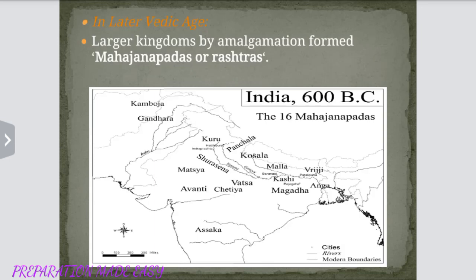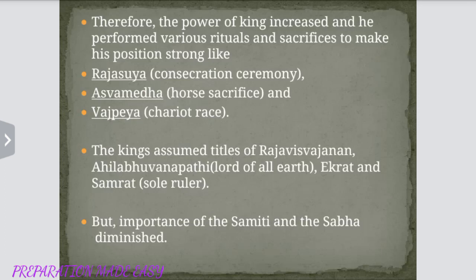In later Vedic age, large kingdoms by amalgamation formed Janapadas or Rashtas. There were 16 Janapadas or 16 Mahajanapadas. Therefore, the power of the king increased and he performed various rituals and sacrifices to make his position strong, like Rajasuya, Aswamedha, Vajapeya. The kings assumed the titles Raja, Viswa Rajan, Ahila Bhuvanapati, Samrat, etc. But importance of Samiti and Sabha diminished.